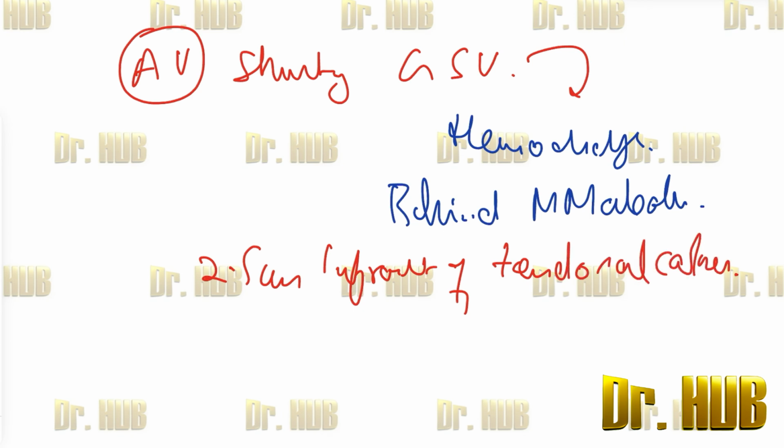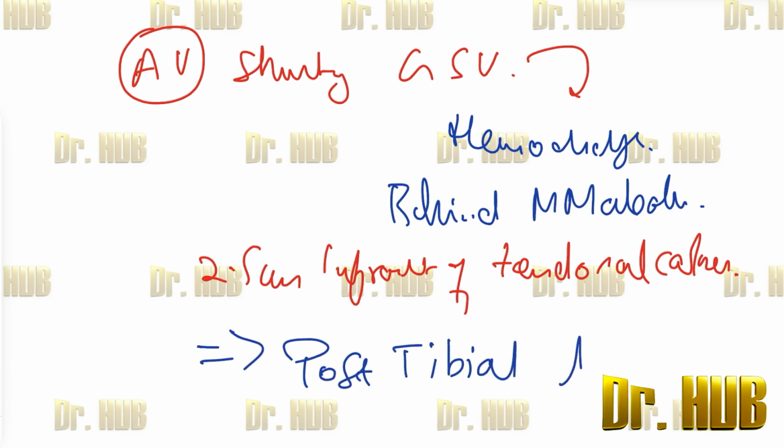So what is the answer here? The answer is the posterior tibial artery.